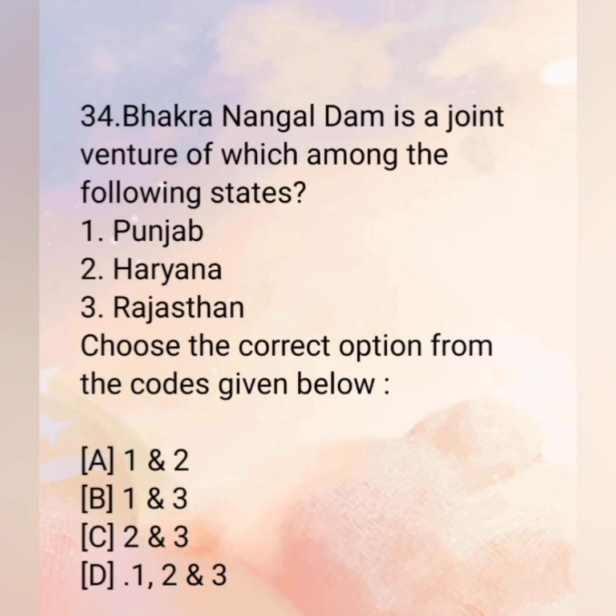34. Bhakra Nangal Dam is a joint venture of which among the following states? First Punjab, second Haryana, third Rajasthan. Choose the correct option from the codes given below. A. First and second. B. First and third. C. Second and third. D. First, second and third. The correct answer is D. First, second and third. Means all of three. Punjab, Haryana and Rajasthan.